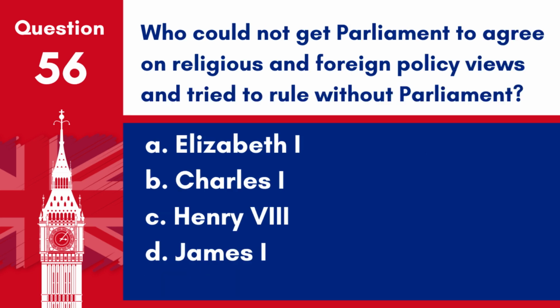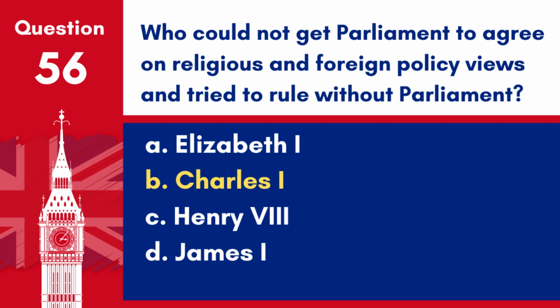Question 56. Who could not get Parliament to agree on religious and foreign policy views and tried to rule without Parliament? A. Elizabeth I. B. Charles I. C. Henry VIII. D. James I.